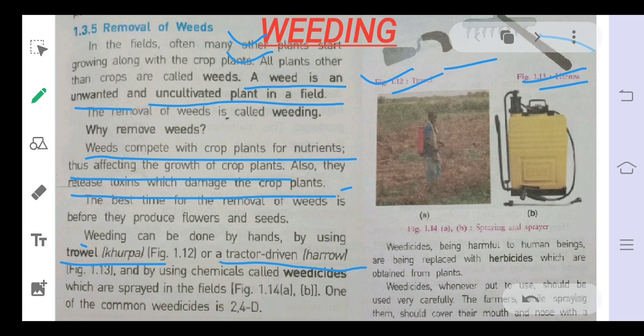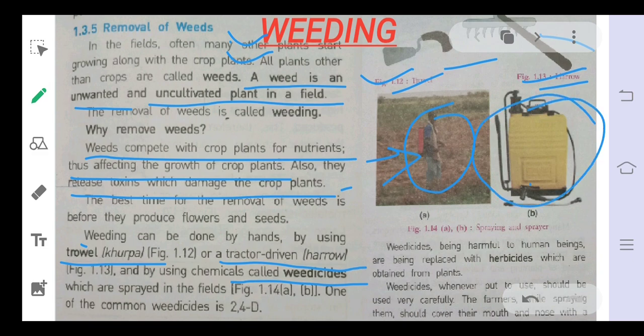So what is done these days is the use of weedicides. Weedicides are chemical substances that are sprayed in the field and they kill the weeds. They do not affect our main crop, but they kill the weeds. Like in this picture you have seen, this farmer is spraying weedicide on the plants with the help of this machine.